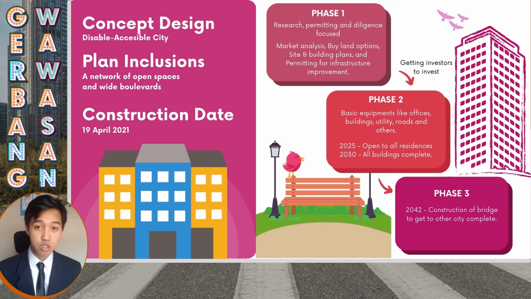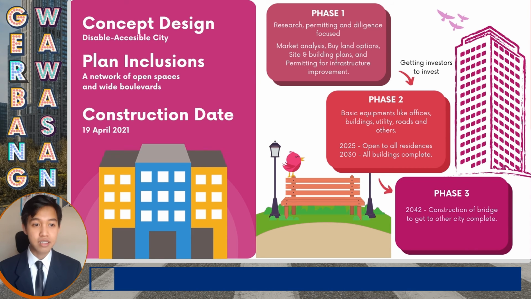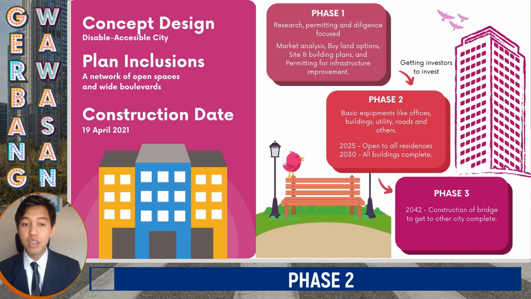So in phase 2, this is where the construction starts. We have planned to start off with the basic and important places for a city, such as workplaces, main buildings, utilities, and infrastructure like roads and many more. And by 2025, we expect to open to the citizens to experience for themselves this newly developed urban disabled accessible city. 5 years after that, we expect to complete the construction of all buildings and we can start operating